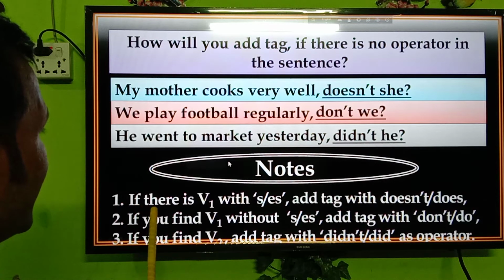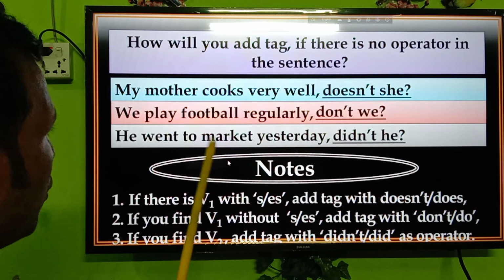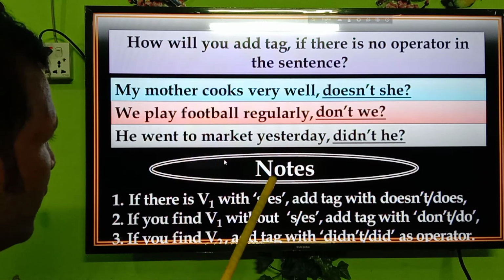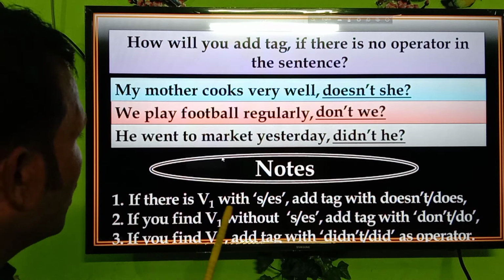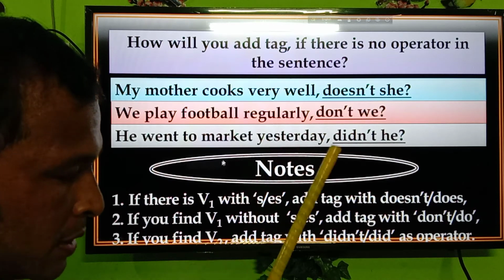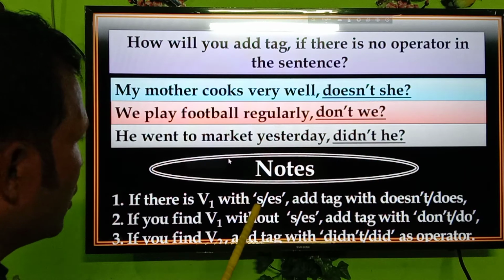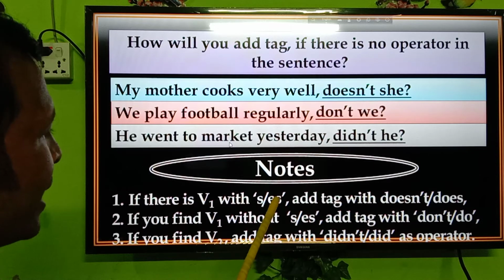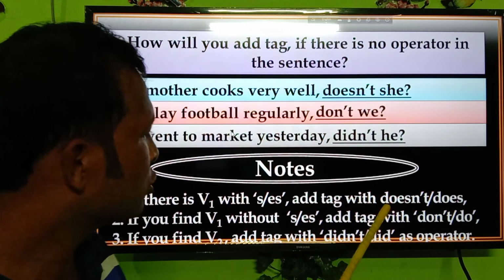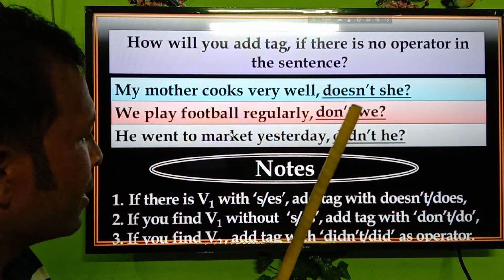Notes. You have to keep in mind what is written here. Number one, if there is V1 with s or es, that means if the s or es is added with the V1, then we can make doesn't or does.